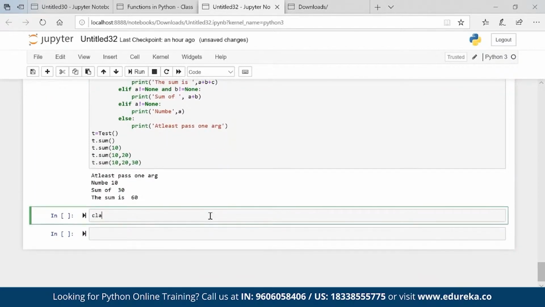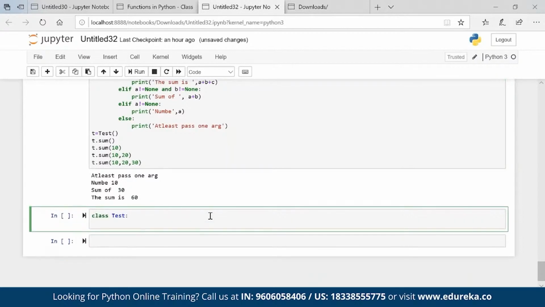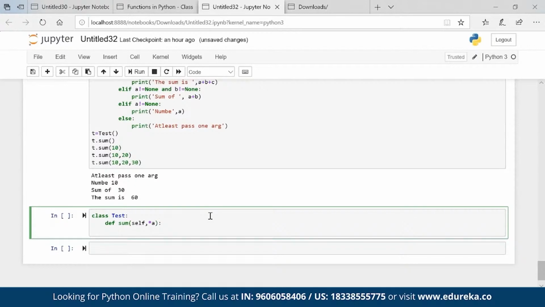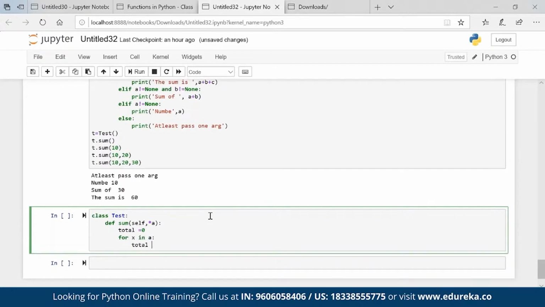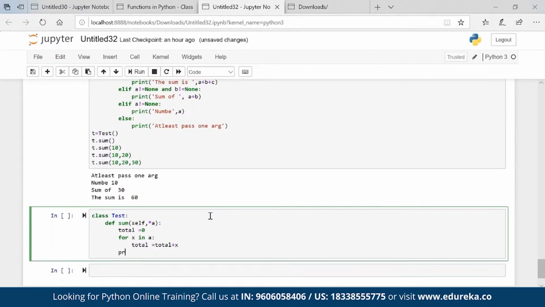Let me create it. Class test, def sum, self, star a, which is known as a variable argument. Okay, a is a variable argument. You can pass any number of values. Total is equal to 0, for x in a, total is equal to total plus x. Print the sum is total.